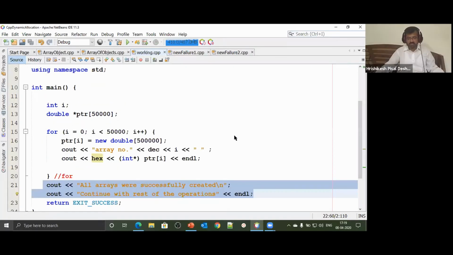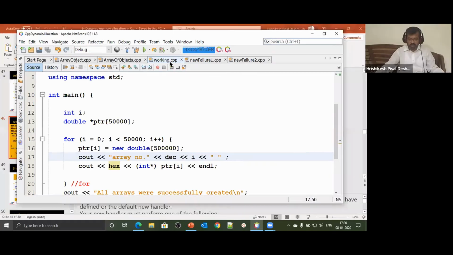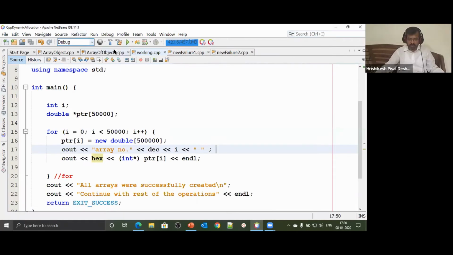We do not want such things to happen. We'd like to handle this particular situation, and there is always a possibility that such a thing may happen. When you try to create arrays, when you're trying to allocate memory, you may run out of memory. And if you run out of memory, we would like to handle that situation. So let's see how this situation of out of memory can actually be handled.